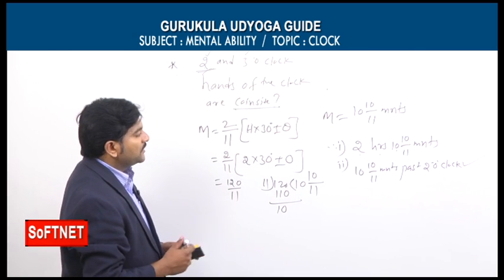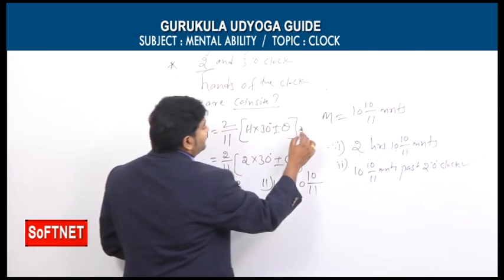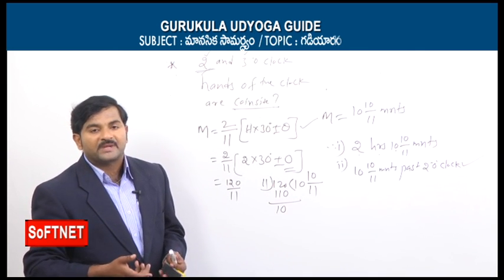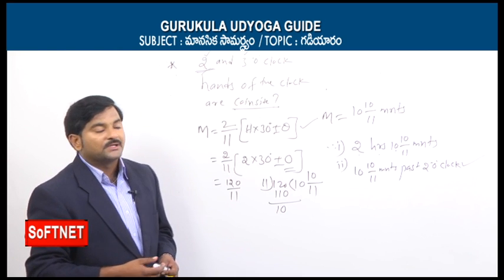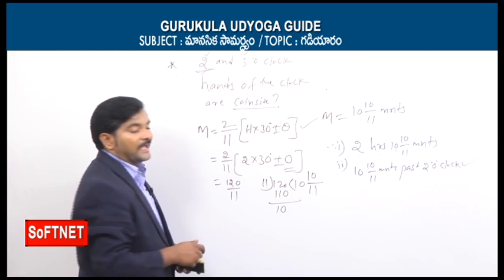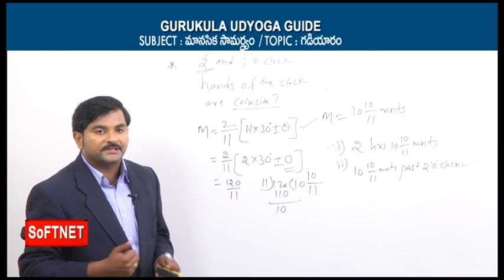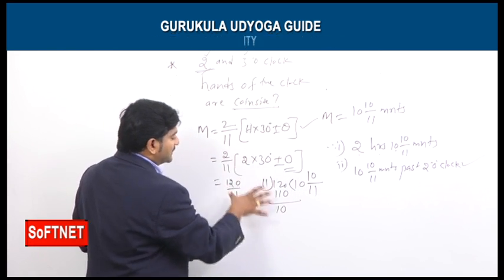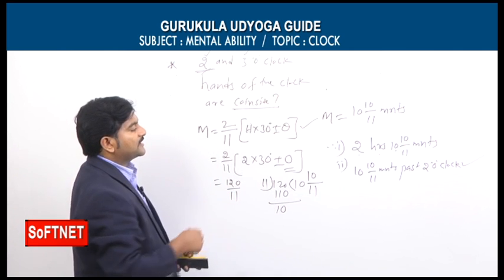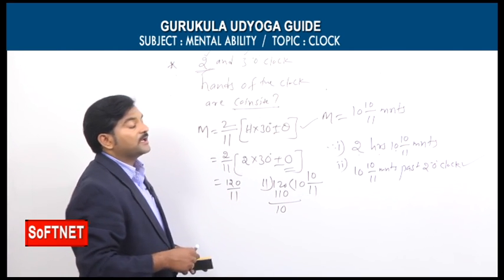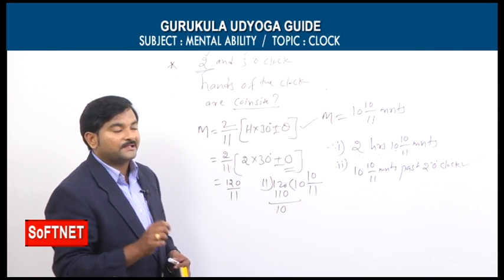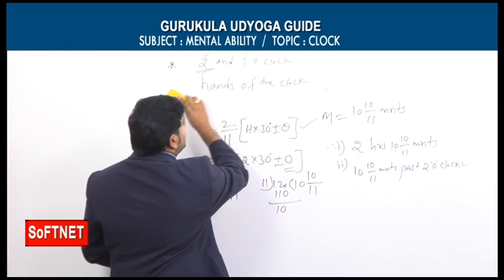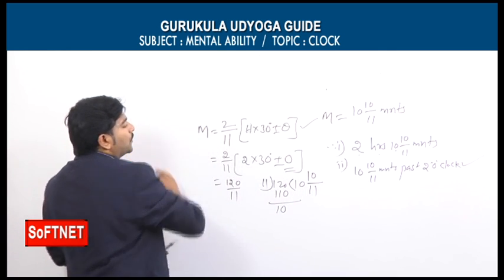Here in this model, you need to focus on the formula, and secondly, why do we need to take theta equal to 0? Because it's a coincide concept. Since the two hands coincide, the angle between them is how many degrees? 0 degrees. That's why we simply take theta equal to 0, and after a small simplification, our final answer is 10 by 11 minutes past 2 o'clock. So exactly at this point of time, the angle between the two hands is 0 degrees, or simply, the two hands coincide.